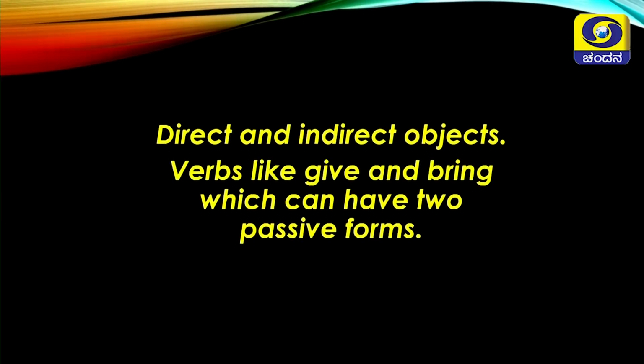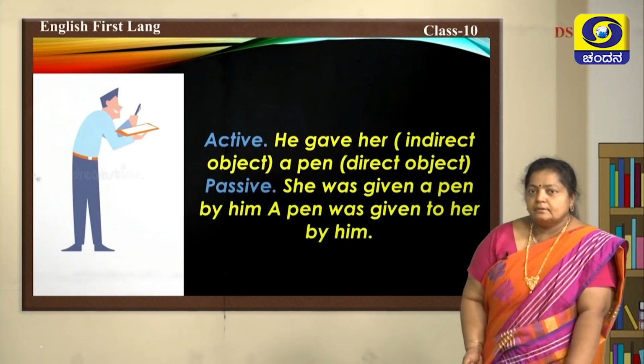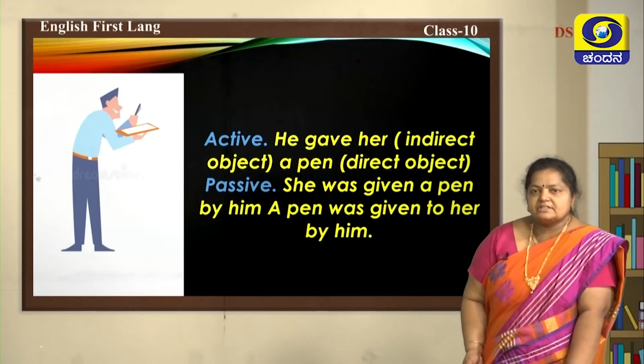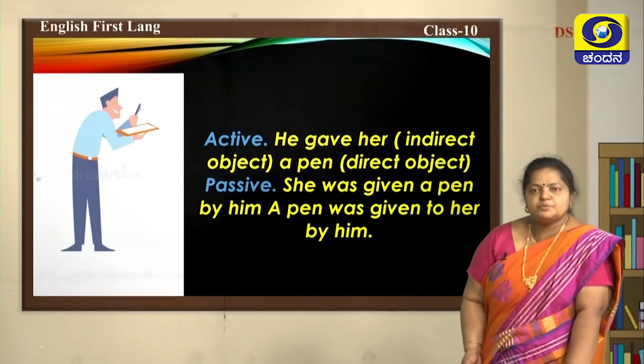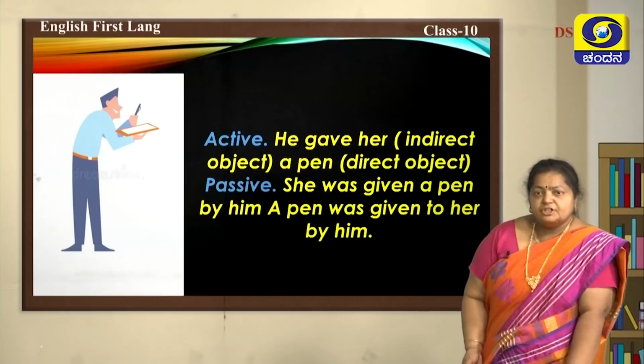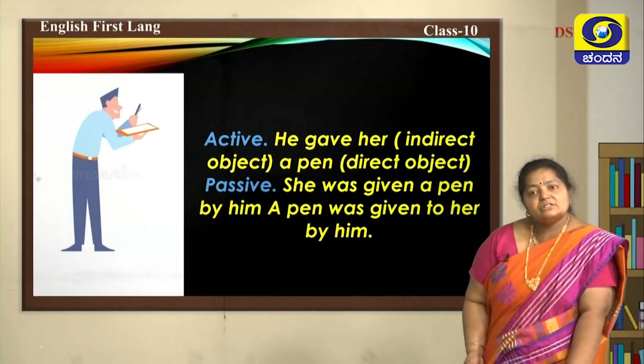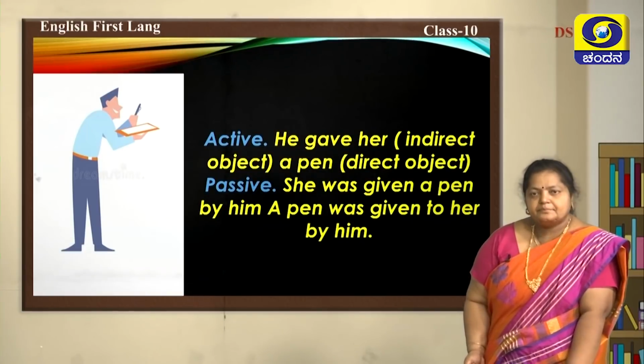Direct and indirect objects. Here you see verbs like give and bring which can have two passive forms. How? In active, he gave her, that is indirect object, a pen is a direct object. Passive, she was given a pen by him. A pen was given to her by him.